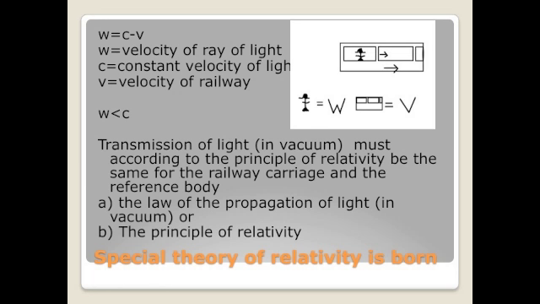The transmission of light must, according to the principle of relativity, be the same for all systems of coordinates. So we can either abandon the law of propagation of light, which is necessary for electrodynamics, optical and electrodynamical phenomena, or the principle of relativity. Here we must abandon the principle of relativity, and Einstein derives the special theory of relativity.